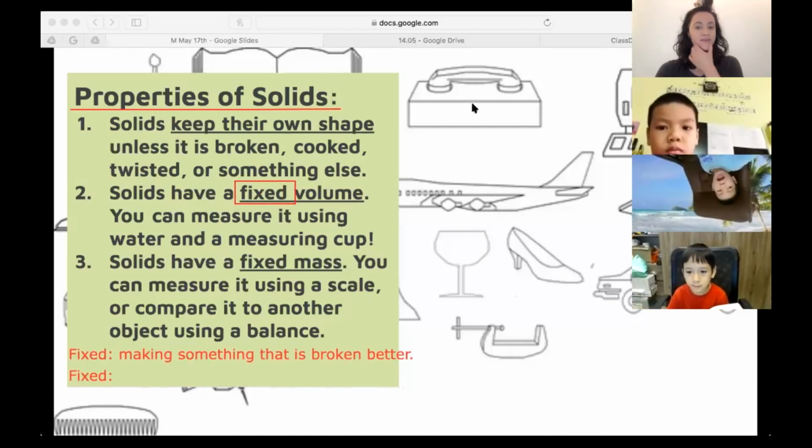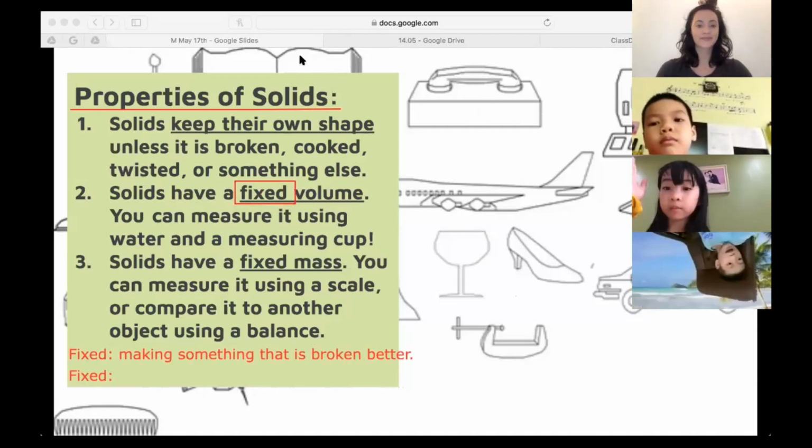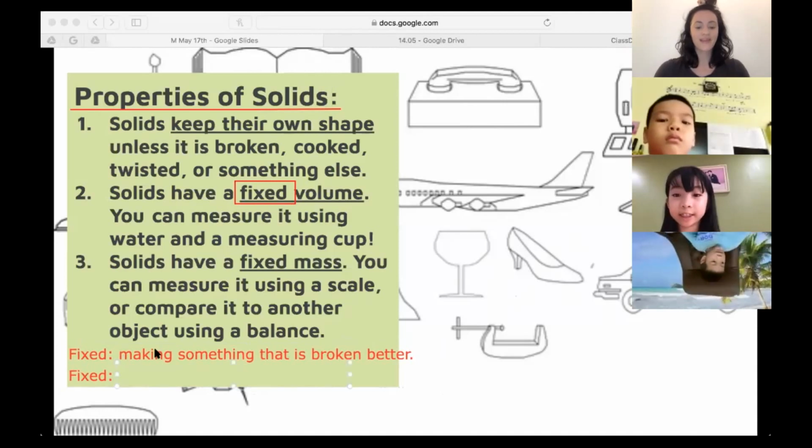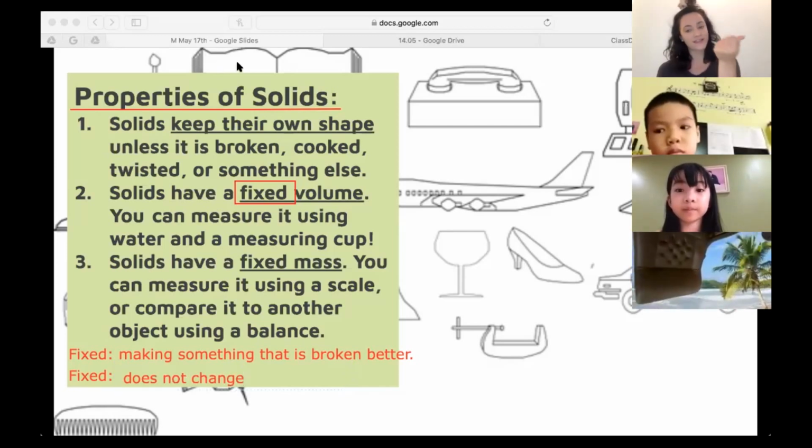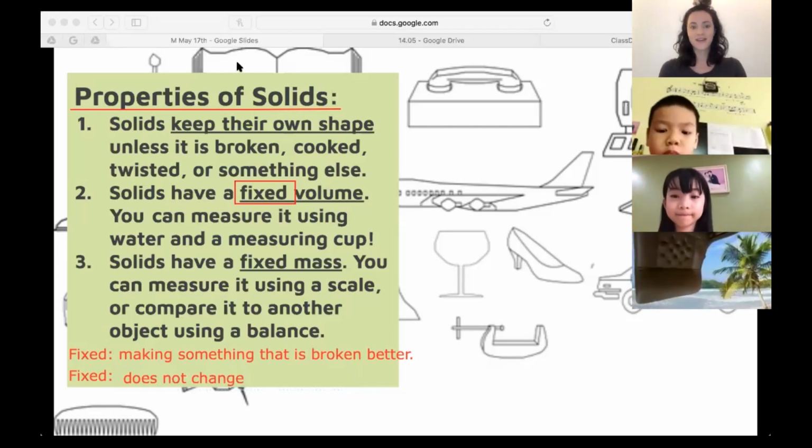Susie, go ahead, Susie. Fixed means does not change. Excellent. Does not change. A fixed pay, you're paid the same amount. Fixed breakfast, you eat the same breakfast every morning.